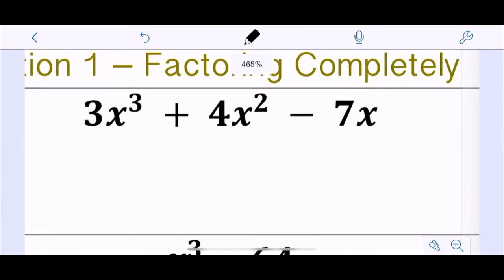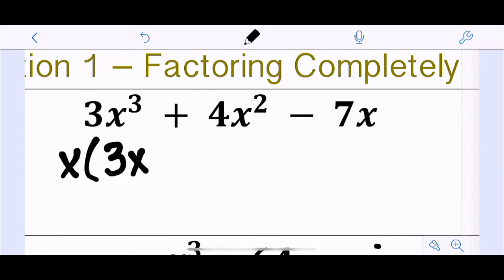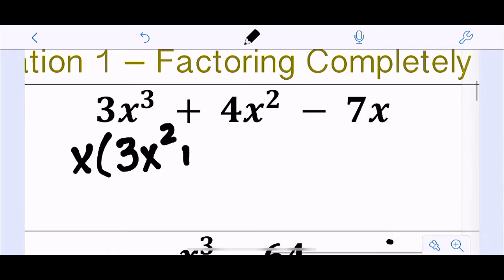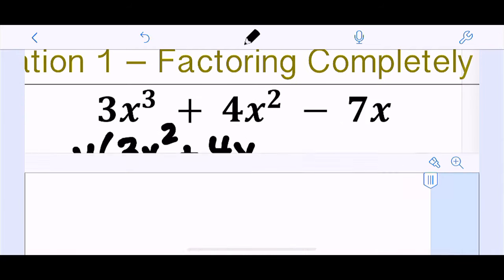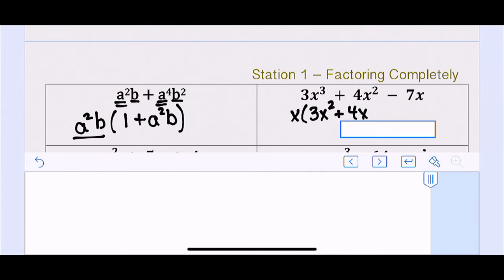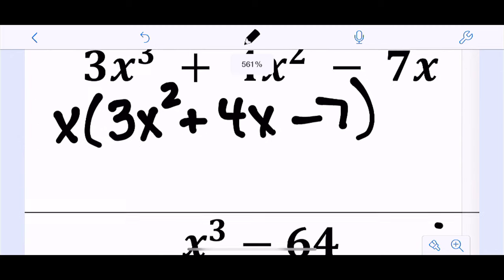The next one: 3x cubed plus 4x squared minus 7x. Anytime you've got something that looks like this, the first thing I would ask is, is there something I can take out? Because this doesn't look like one of the forms I'm used to using. So I'm going to take out an x, and then I would have 3x squared plus 4x minus 7. Sorry, guys, I'm not used to doing this on my phone. So I'm taking those out, right?